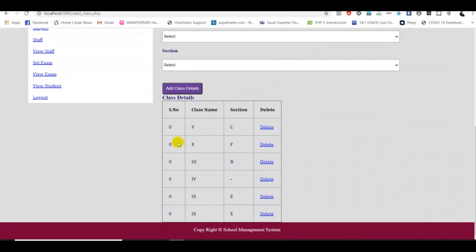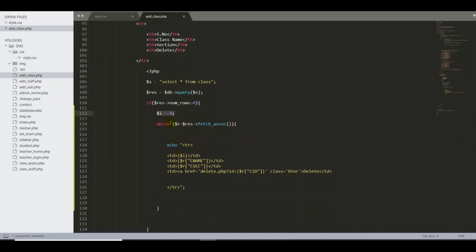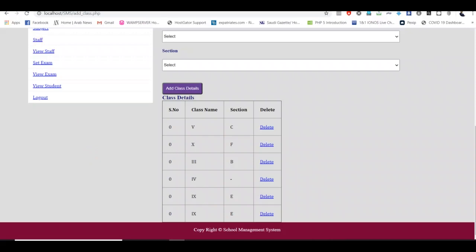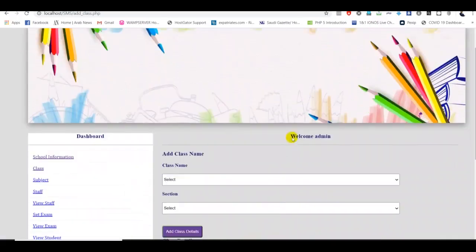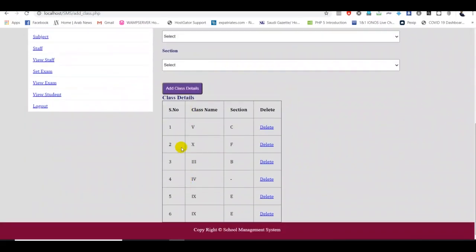Because it's a serial number, it should be in sequence. So that's the reason I'm putting an auto increment value for my i variable: dollar sign i plus plus semicolon. Now if I go back here and refresh, I am getting auto increment values for this table.